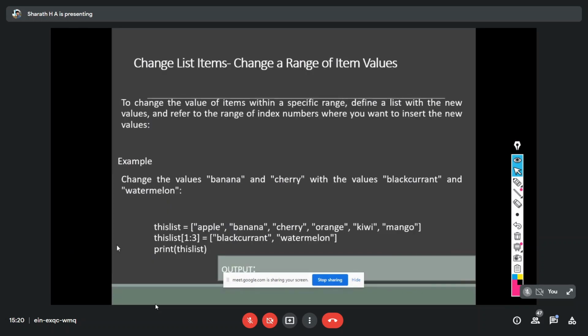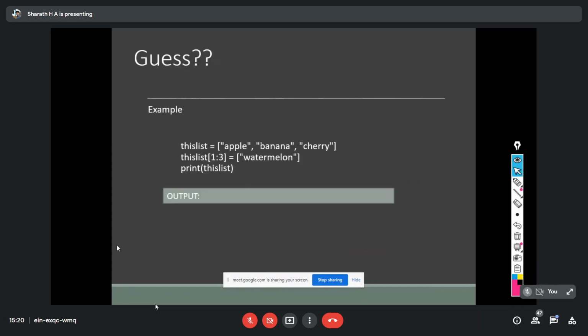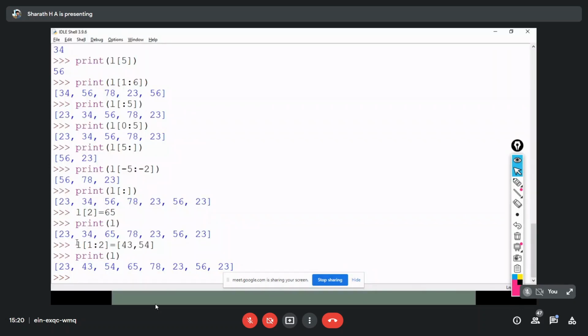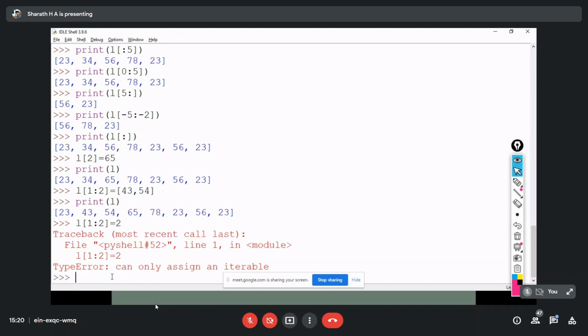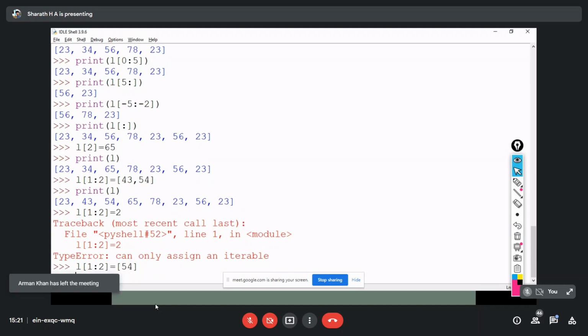So here we have mentioned this. Again, I'm going to take the same range, but this time I'm going to give only one value instead of multiple values, only one value, 2. So it won't take. Okay, so I'll give that same one value within the square bracket. Now it is allowing me to replace the values at index 1 as well as index 2 by 54, which is already there at index 1.